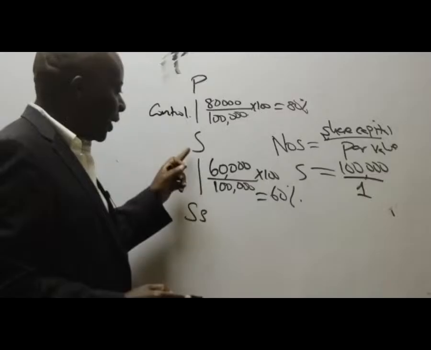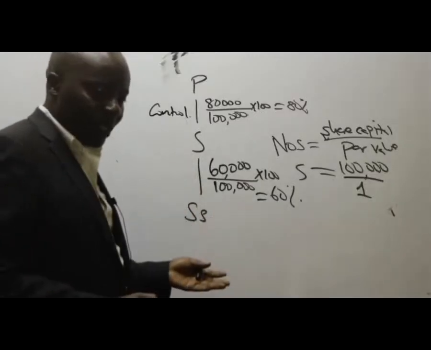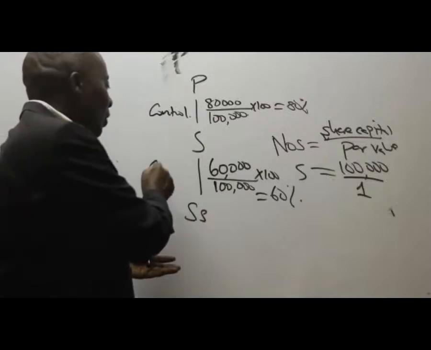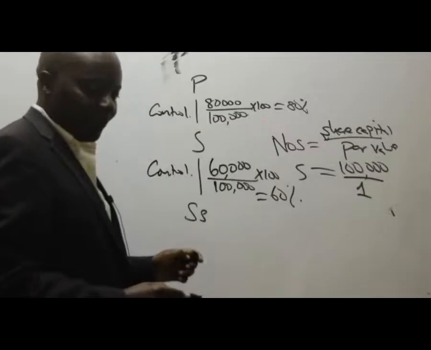The same case here with the S and the SS. 60% is more than 50%. It means automatically that we are in control over SS.